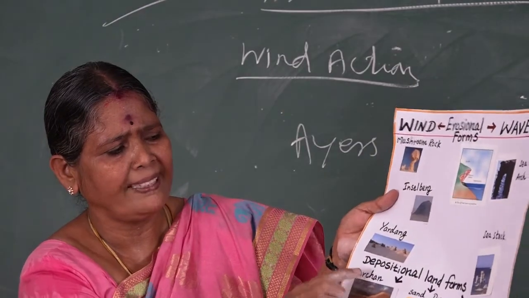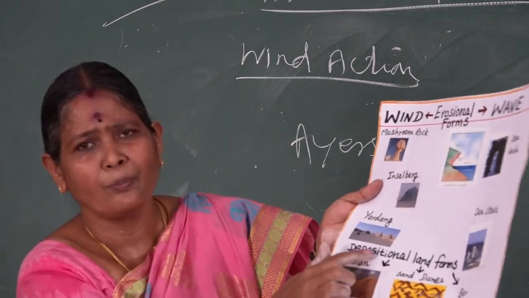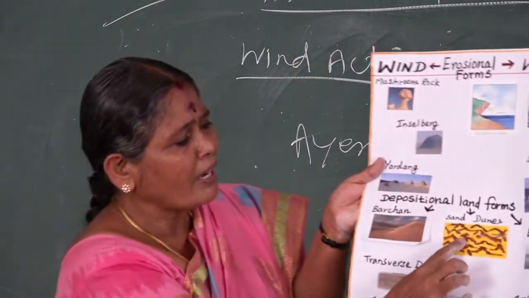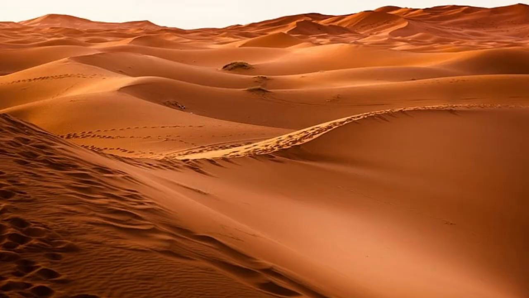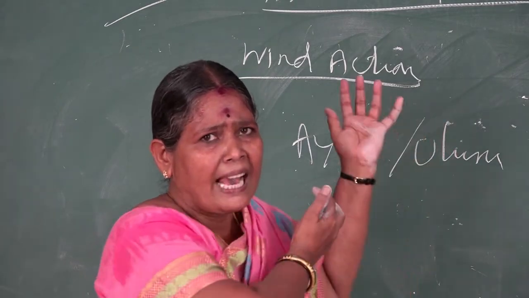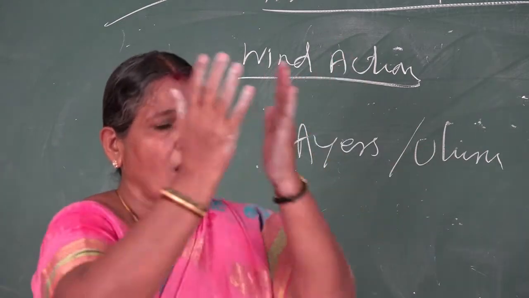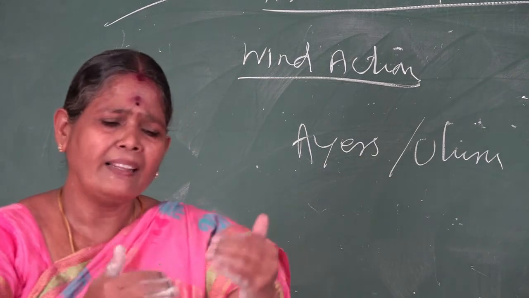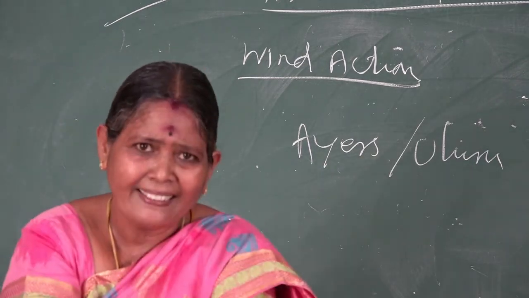Another one is depositional landforms by wind. First, sand dunes. What are sand dunes? In some Tamil cinema you can see a desert area with mounds and hills of heaped sand. How is it formed? Has anyone heaped it there? No. Usually the wind carries it. When wind storms blow, they carry a heavy load of sand. When the speed reduces, it deposits it there.